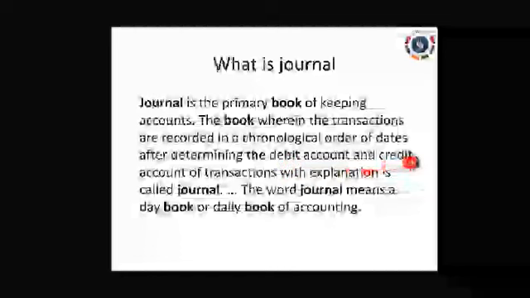Debit account and credit account with the explanation is called journal. So journal is a primary book wherein transactions are recorded in a chronological order of date. So date is more important, along with debit and credit account. Journal means day book or daily book of accounting, so journal has to be recorded daily.